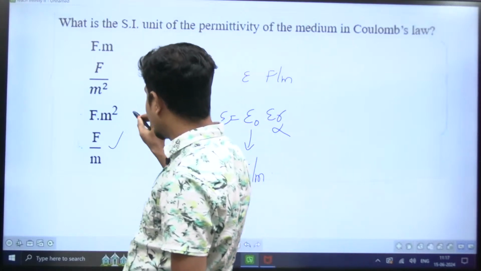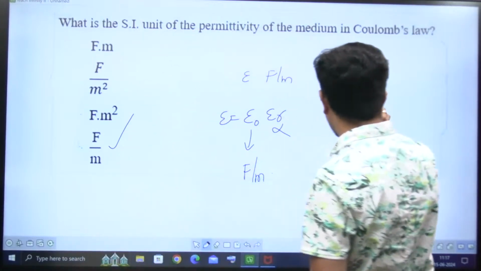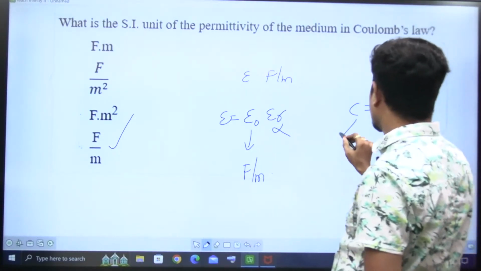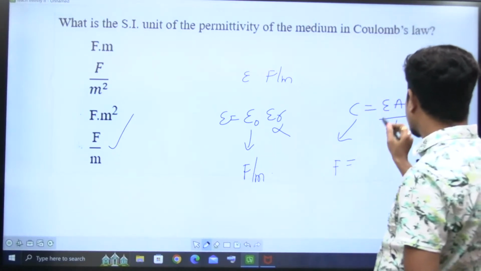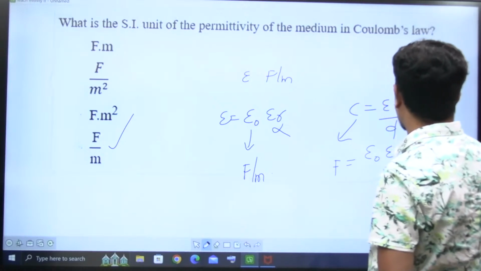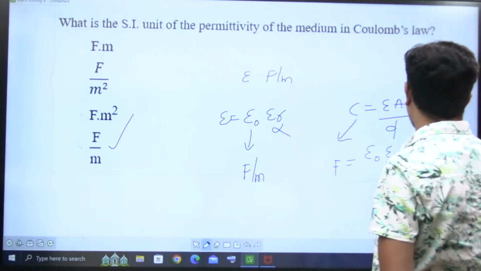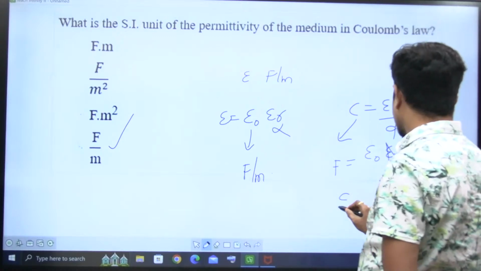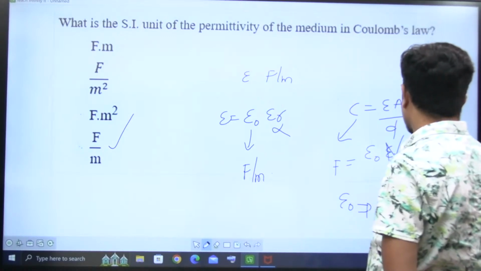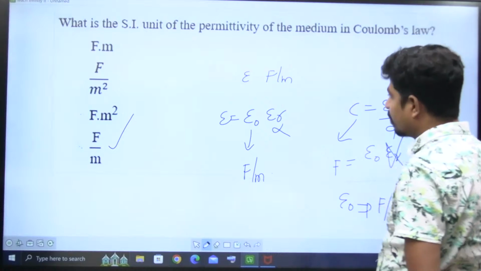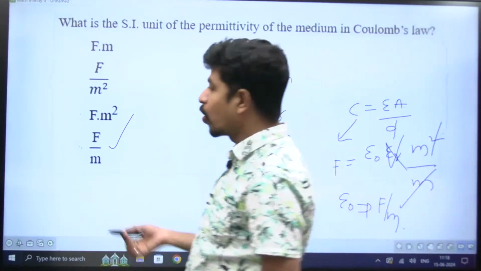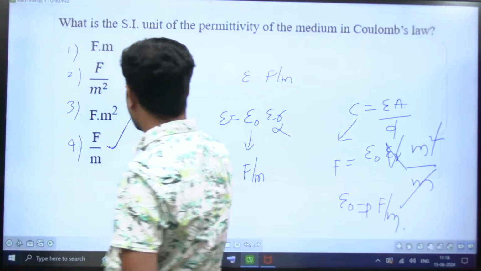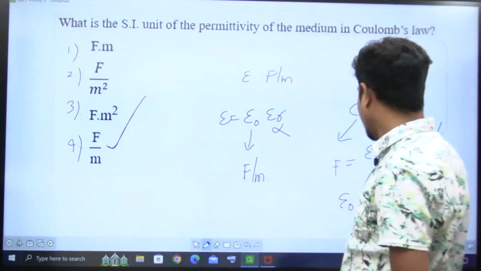I already gave you this. C is equal to epsilon A by d. C units are farad. Epsilon naught into epsilon r, A in meter square, distance in meter, gone. It does not have any units. Epsilon naught units are on this side. It is farad per meter. Option is 4. Yes, 1, 2, 3, 4. Option 4 is perfectly correct.